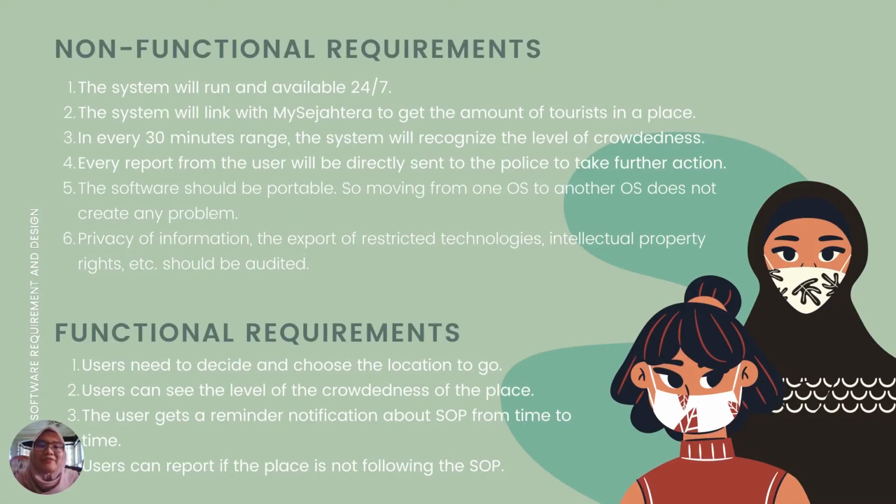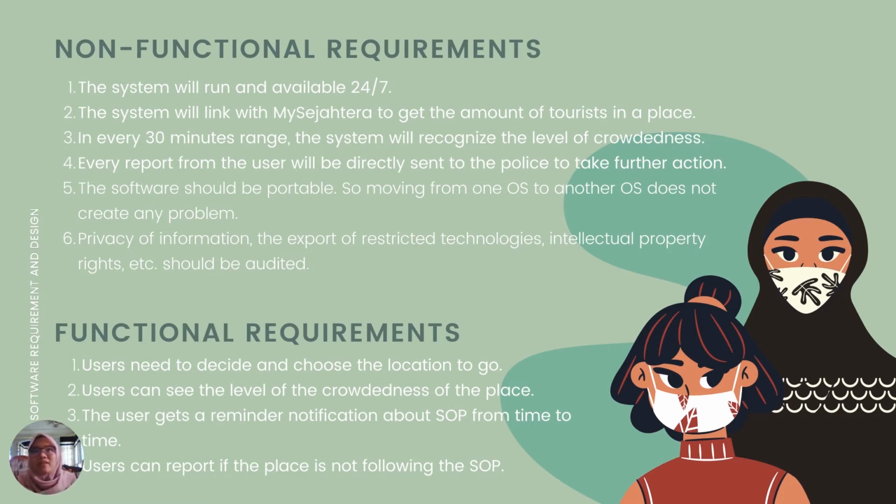Okay, this is our non-functional requirement. Basically the system will run and be available 24/7 and our system will link to MySejahtera to get the number of tourists in a place in every 30-minute range. So based on that, the system will recognize the level of crowdedness at a certain place.